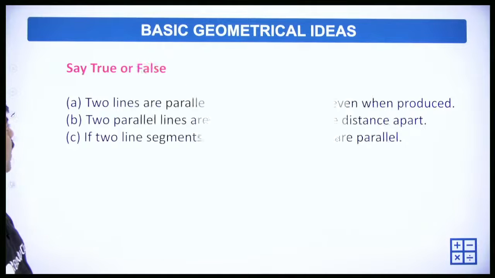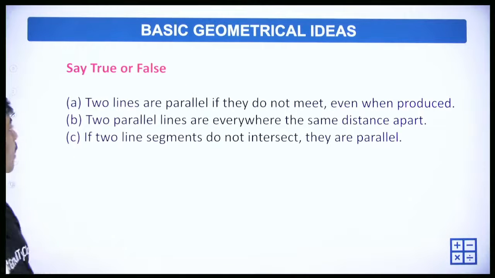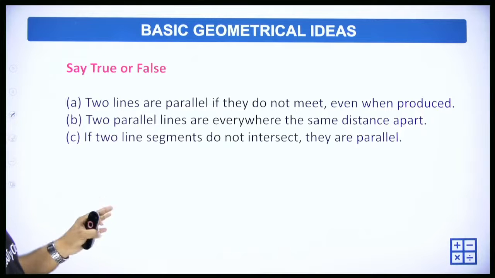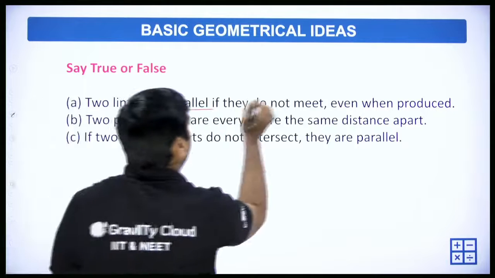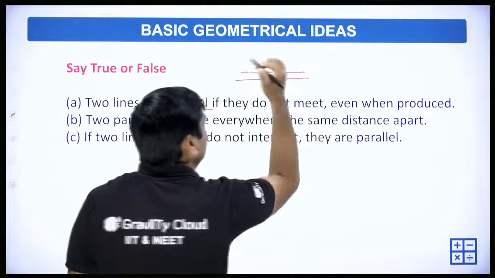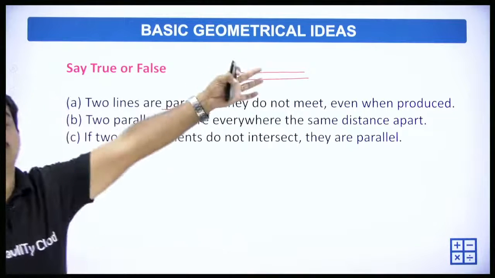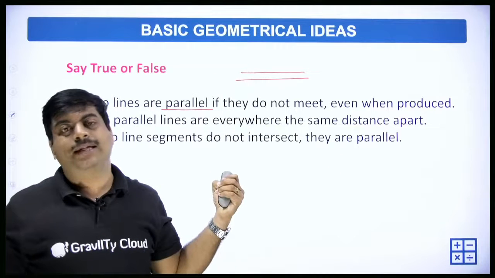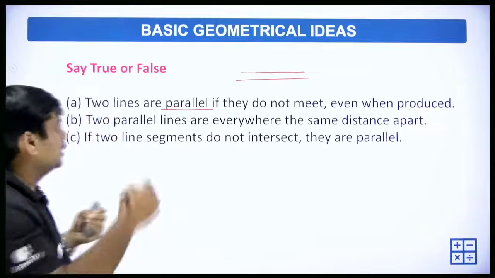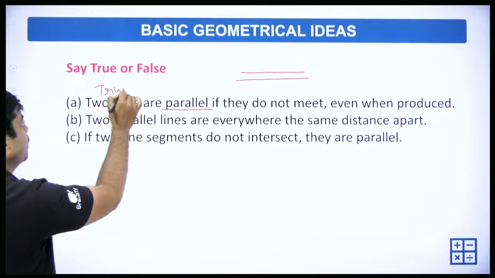Moving ahead, say true or false. Two lines are parallel if they do not meet even when produced. Yes, these two lines will never meet even when produced. Produced means you extend in both directions. They never meet. Yes, it is true. The first one is true.